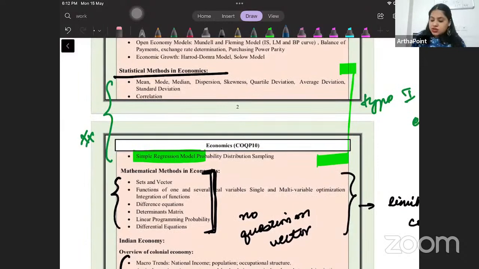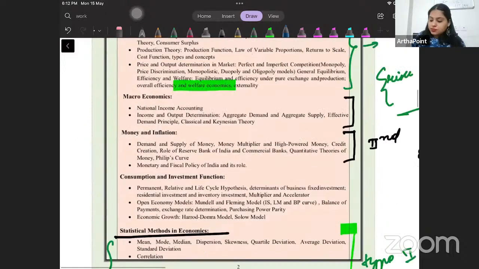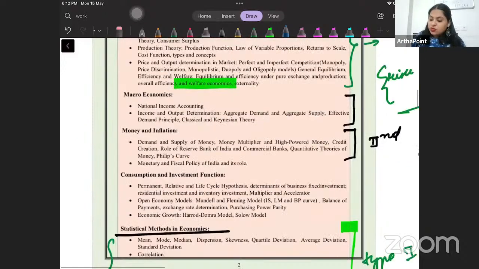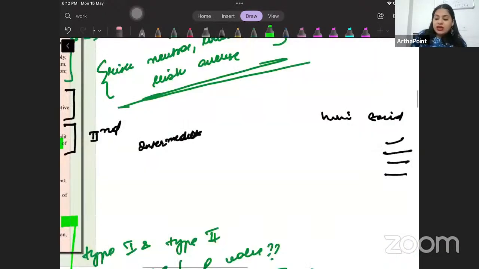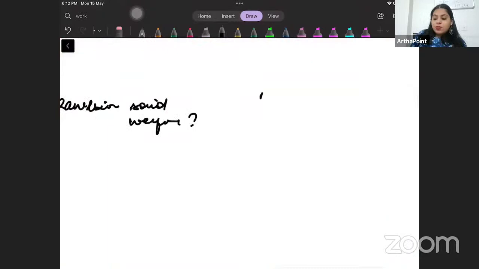So that is what is written here also, if you notice. Here it talks about quantitative theories of money, not only Fisher's quantity theory, but all types of quantity theory, right? So one theory is MV is equal to PT, who introduced this?